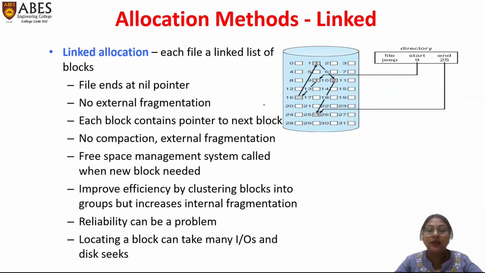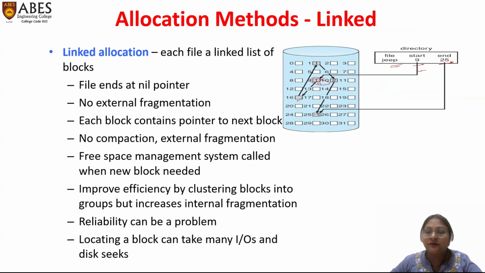Next is linked. Linked allocation means it works like a linked list. All the memory cells which are allocated to a particular file are linked using pointers. For example, the file named Jeep starts at 9 and ends at 25. At 9 there is the address 16.